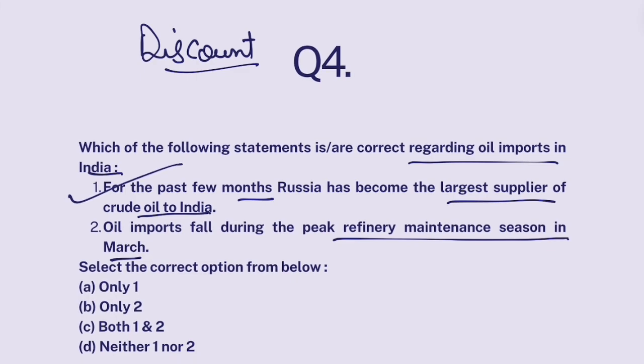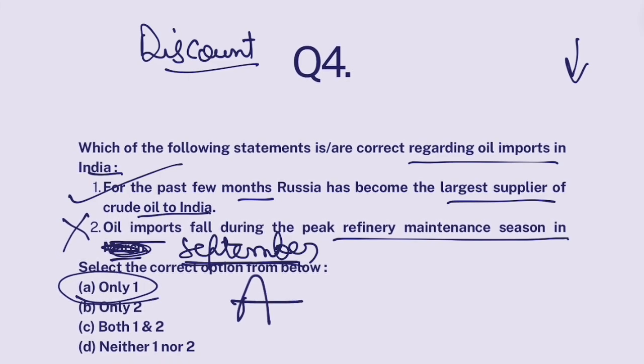So this is correct. Now, oil imports fall in India generally during the month of September because September is peak refinery maintenance season. Our oil refineries generally go through maintenance, and during that period, they are shut down for 1 month. That month is September. So during that time, especially during August and September, oil imports generally fall in India because refineries are closed. Where would you keep that oil? So it's not March, it's September. So this is wrong. Only 1.